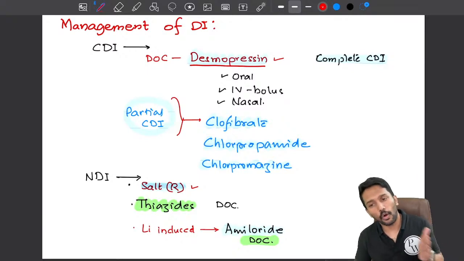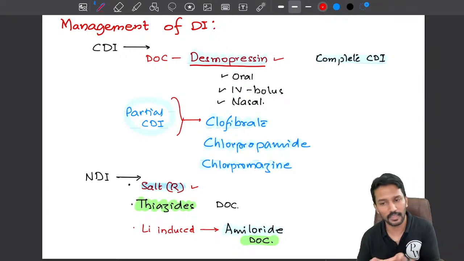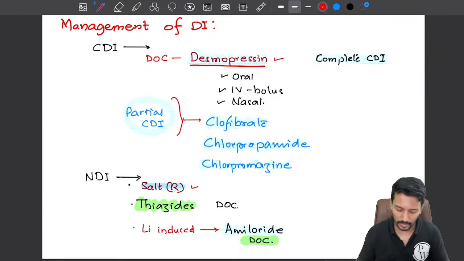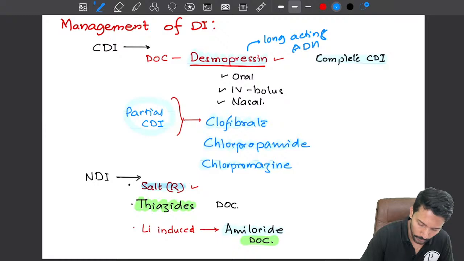Desmopressin is a long-acting analog of vasopressin. If I have to give vasopressin, I have to give a continuous infusion. Not practically possible. I can't keep the patient eternally in the hospital. So I will give a long-acting analog. So basically, desmopressin is a long-acting ADH or vasopressin analog.